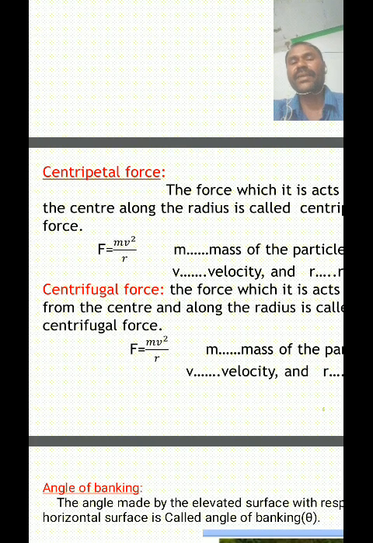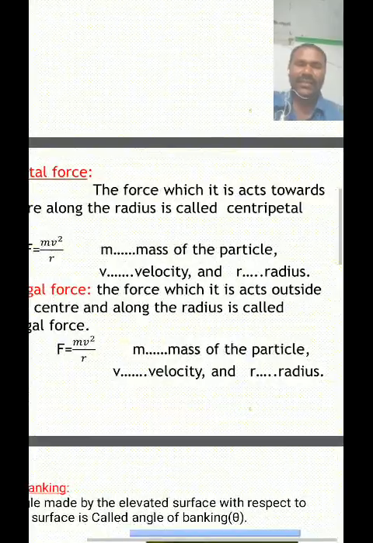The distance between the center of the circle and the circumference remains constant at any point, and it is called the radius. It is denoted by r.